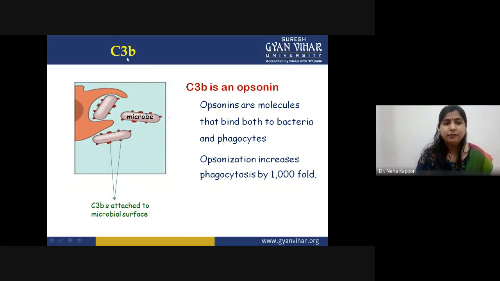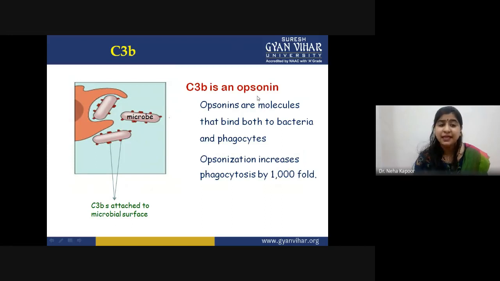C3b is an opsonin. What are opsonins? Opsonins are those molecules that can bind both to a bacteria and to a phagocyte. It can be an antibody. For example, IgG antibody is also an opsonin. In the case of complement proteins, only C3b is a protein segment that acts as an opsonin.